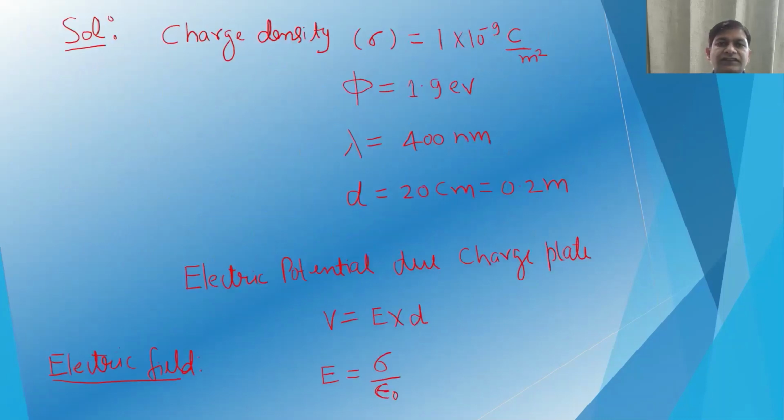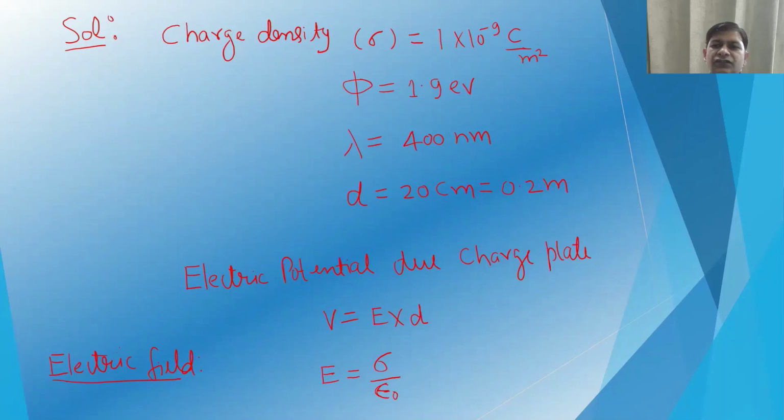So this is a very interesting question. Here the charge density sigma is given, which is 1 × 10^-9 coulomb per meter square. The work function of the metal is 1.9 electron volt, the incident wavelength is 400 nanometer, and the spacing is 20 centimeter, which is 0.2 meter.